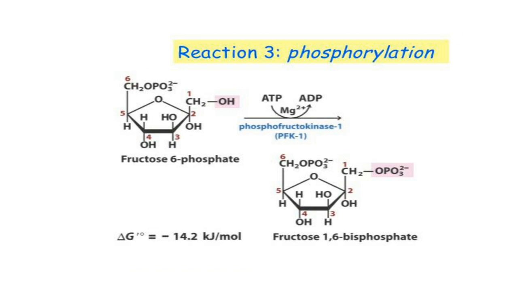Third reaction, that is phosphorylation. Fructose 6-phosphate is phosphorylated by ATP to fructose 1,6-bisphosphate. This is an irreversible reaction which is catalyzed by an allosteric enzyme, phosphofructokinase. Phosphofructokinase is the catalyzing enzyme involved in the reaction.